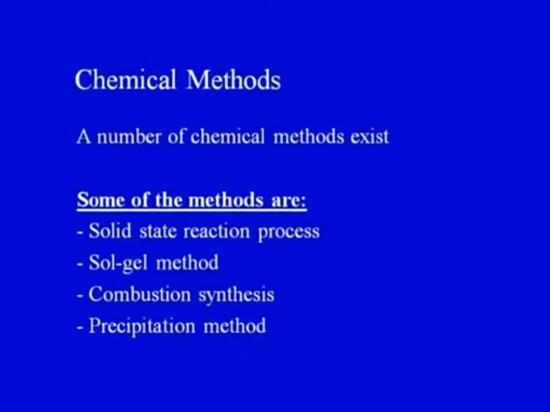Some of the methods are solid state reactions, sol gel method, combustion synthesis, precipitation method, and the list is endless. There are a number of methods which can be used to synthesize ceramic powders. We will see 1 or 2 methods very quickly.